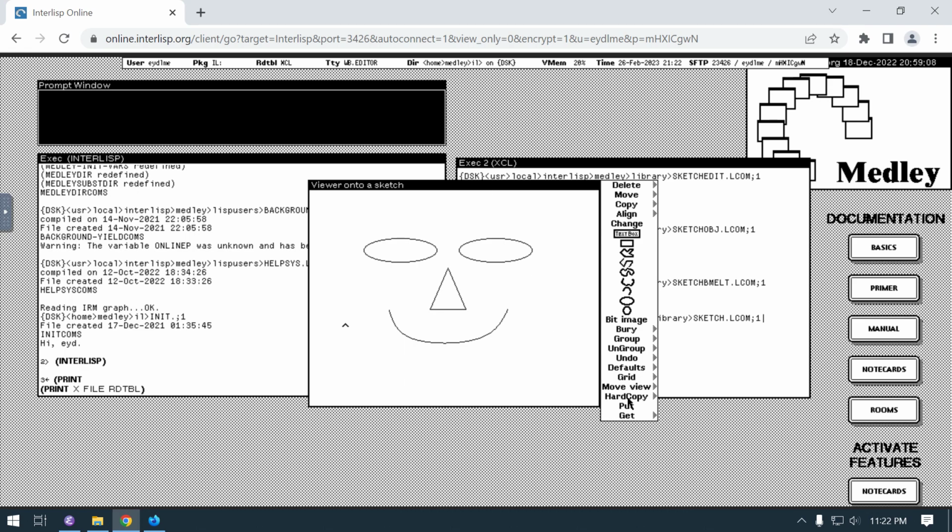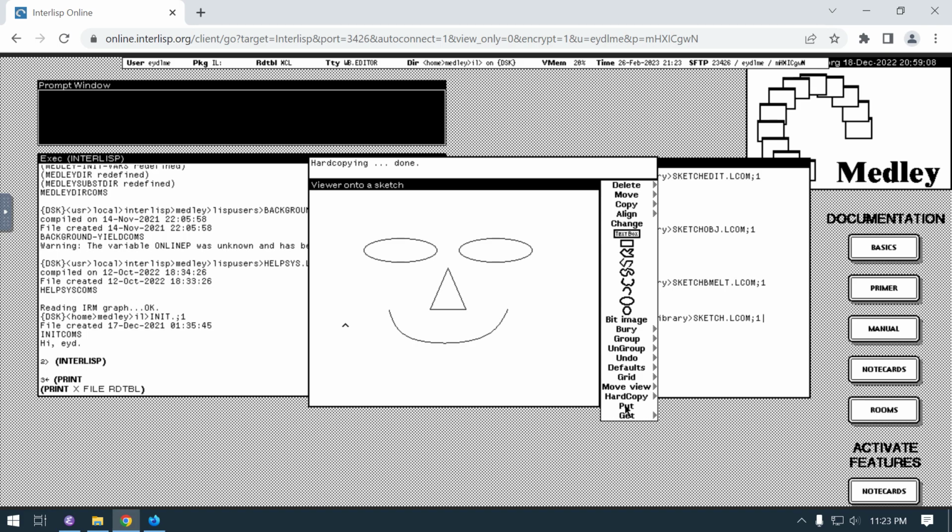And then hard copy, I think it's like go to file or send to a printer. So I think you could save this as something. I clicked on this somehow. I don't know which one I did, but it'll ask you, do you want it to go to PS, like a postscript file, Interpress, or something else? I don't know. Well, let me just see. Like if I was to say face.ps, because I don't know which one this is going to go to. Because last time it prompted me. I don't know if it works by extension or what.